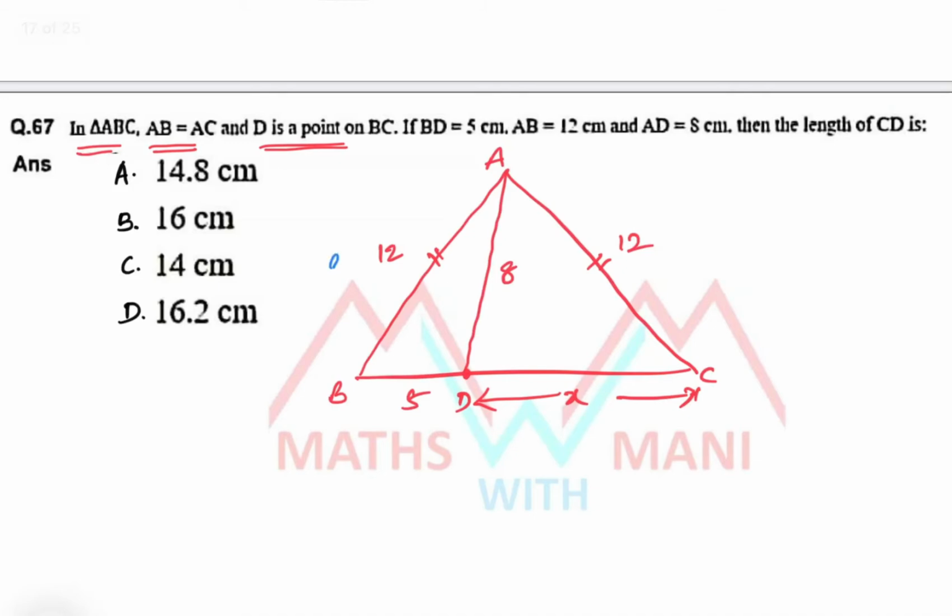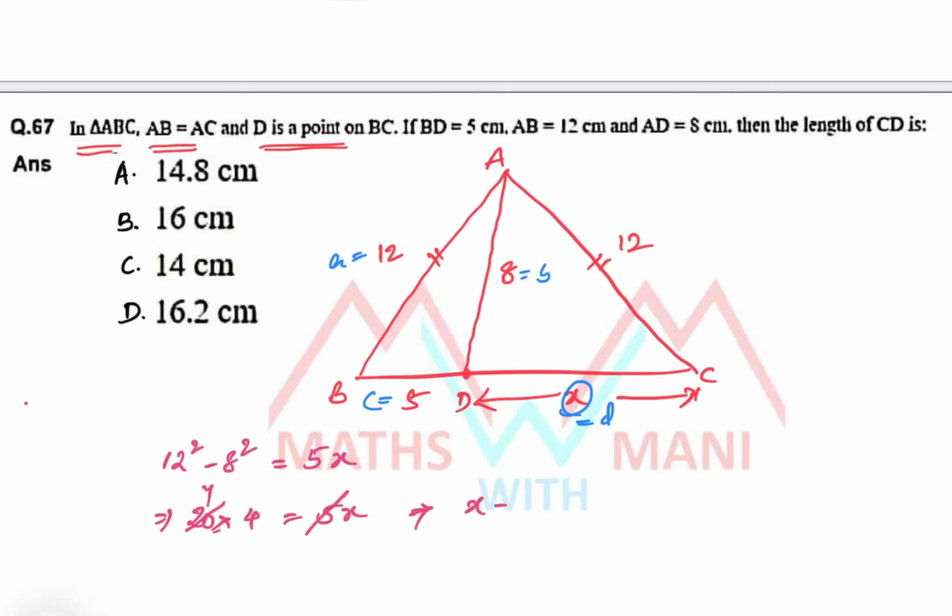So A, this is A and it is B and it is C and it is D. That's it. So A square minus B square means 12 square minus 8 square is equal to CD, that is 5 into X. A square minus B square, the formula is (12 plus 8) 20 into (12 minus 8) 4 equal to 5X. 5 ones 5, 4 fours 16. So what is the value of X? 16 centimeter. Where is it? Second option. That's it. Within seconds you can easily solve it.